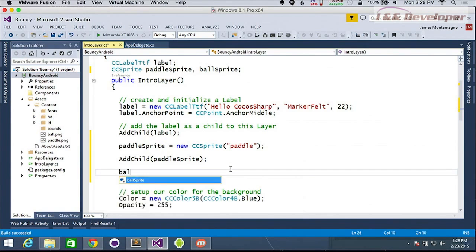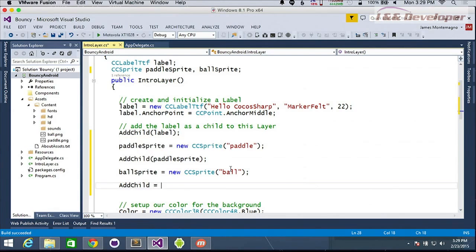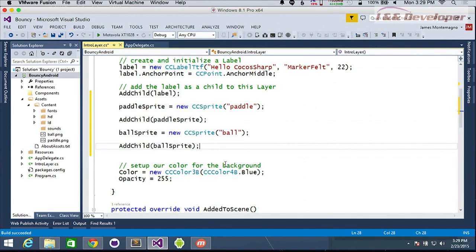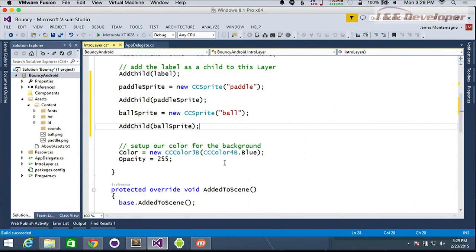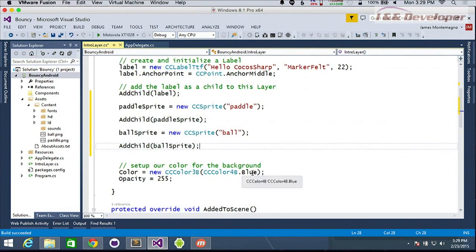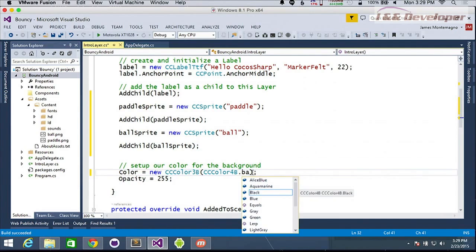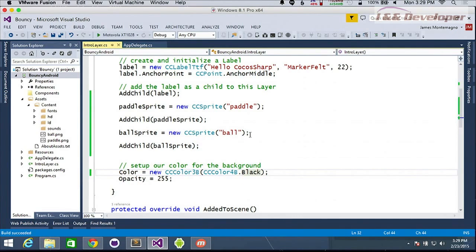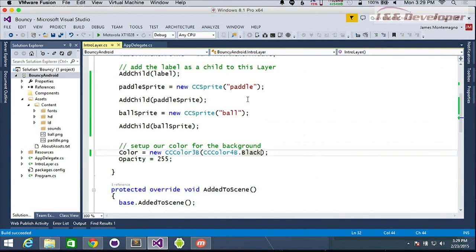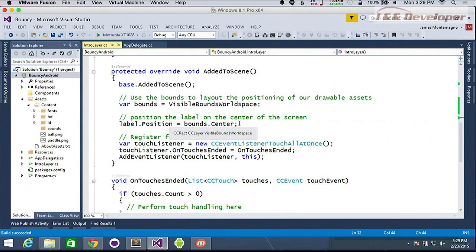So let's go ahead and do ball sprite equals new CC sprite, ball, add child, and we'll go ahead and say ball sprite. Perfect. So we've added 2 new items to the scene, but we haven't given them any context yet. So we can actually see, let's make this black as well. So we'll set that to a black background. Perfect. All right.